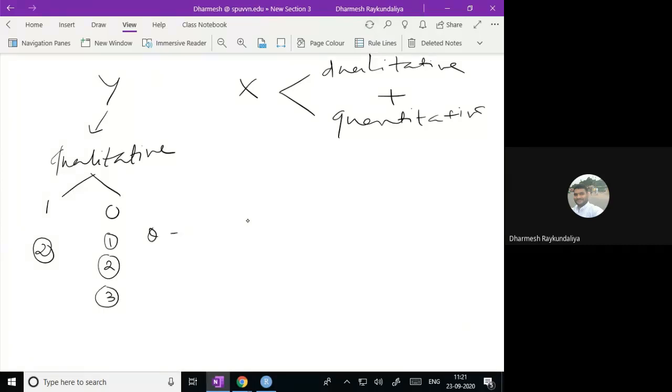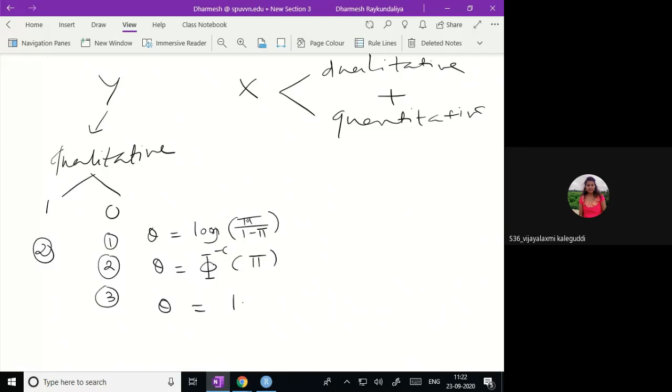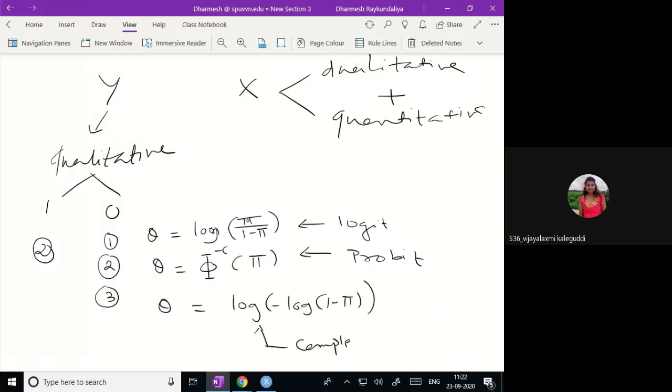You can use the logit link, the probit link, and the third, the complementary log-log link. So this is the logit link, this is the probit, and this is the complementary log-log.